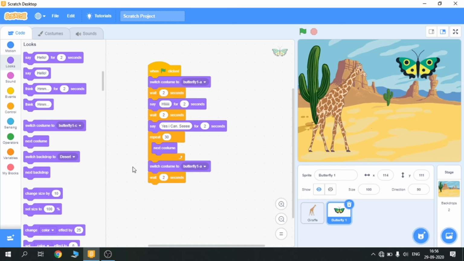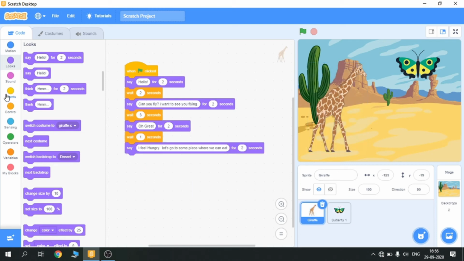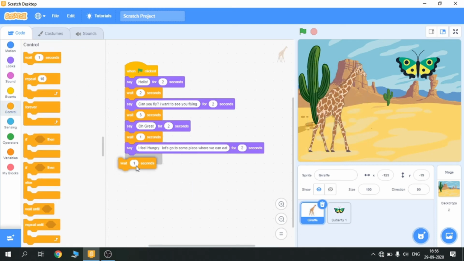So butterfly will reply, let's go. Okay, and in giraffe coding, he has to wait for 2 seconds.